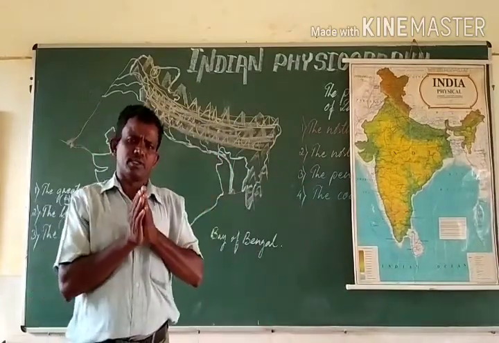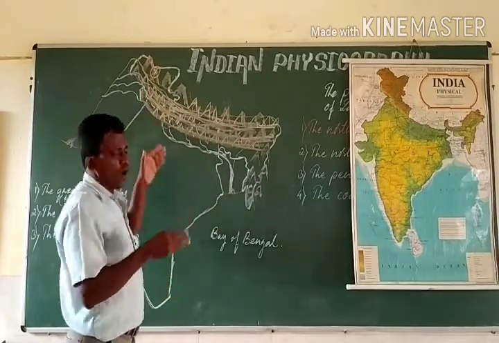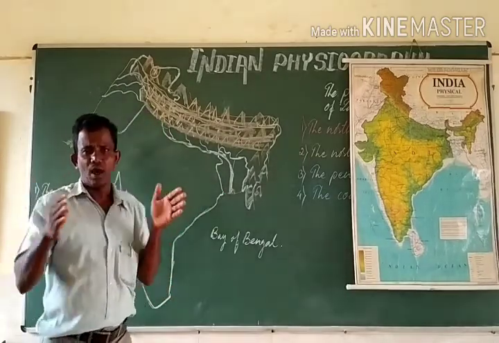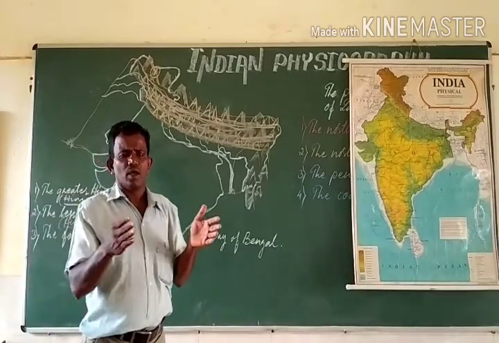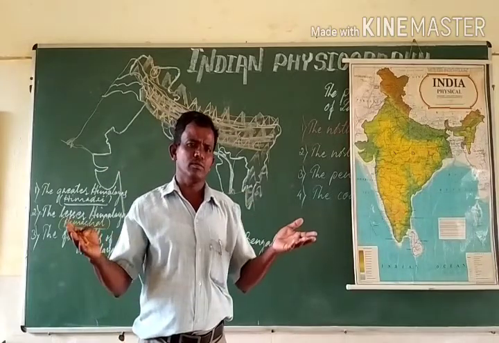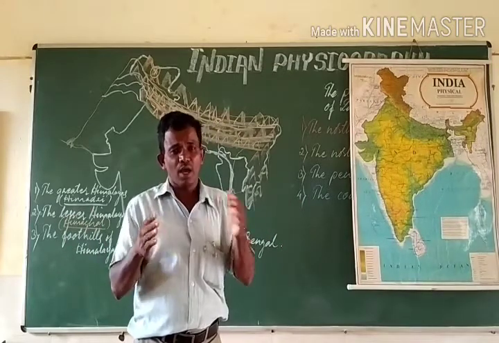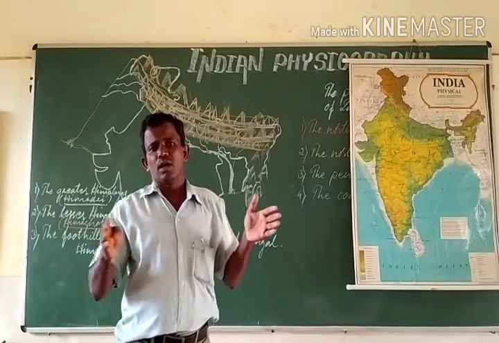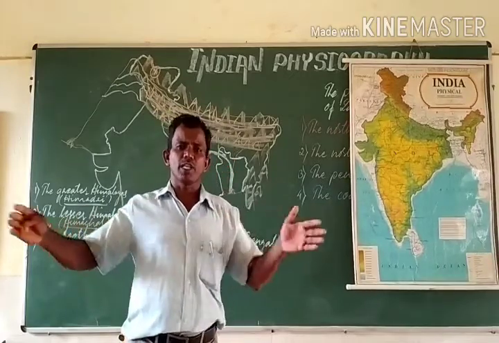The Shivaliks are not in series. Himalayas are a bit away from one another.